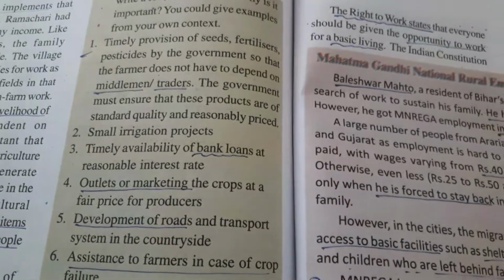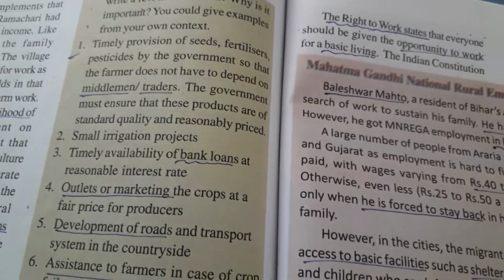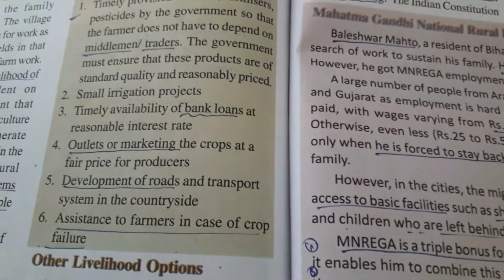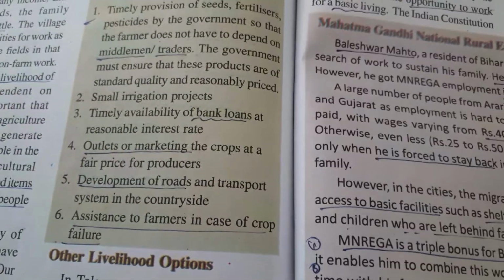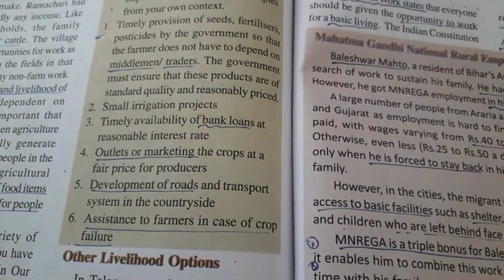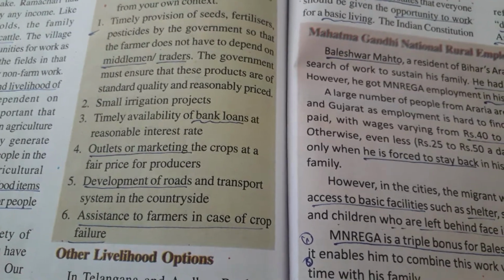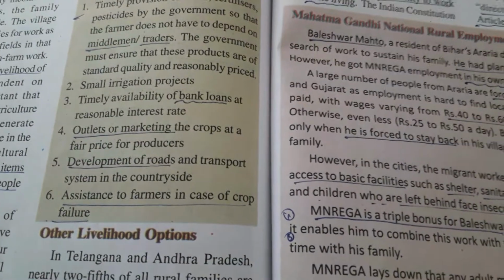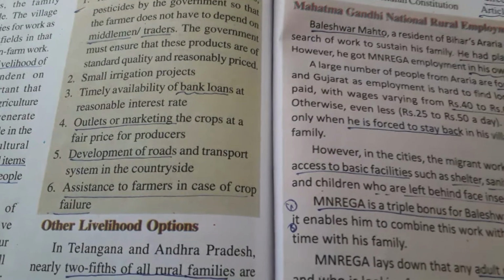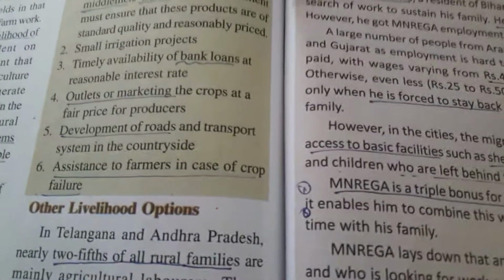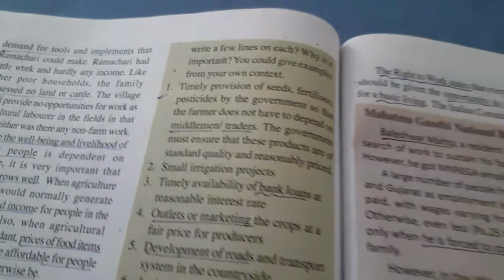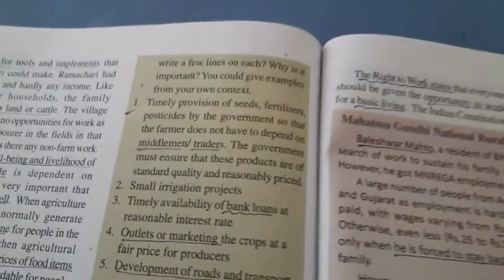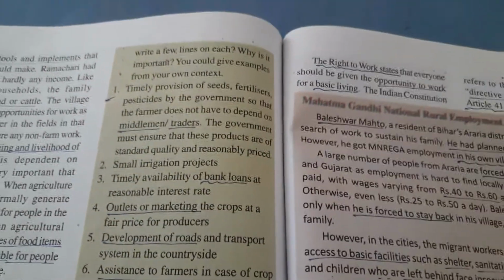Next, outlets for marketing the crops at a fair price for producers. So a minimum price should be provided. Development of roads and transport system in the countryside. Assistance to farmers in case of crop failure. If these facilities are provided to the farmers, then their farming will be prosperous.